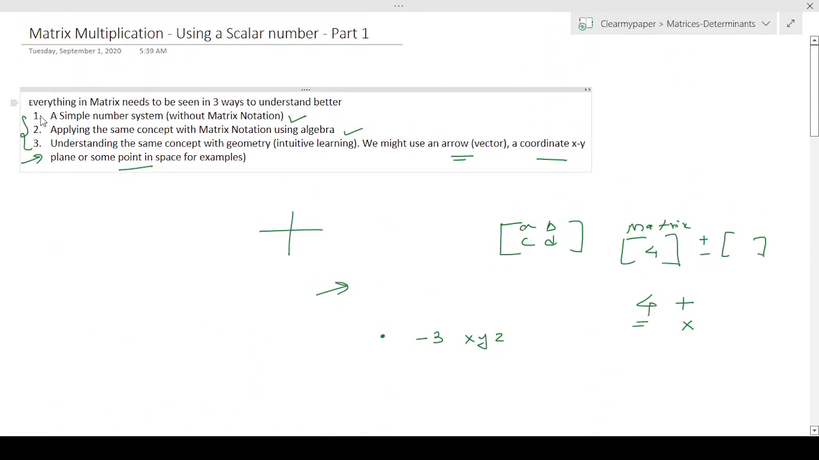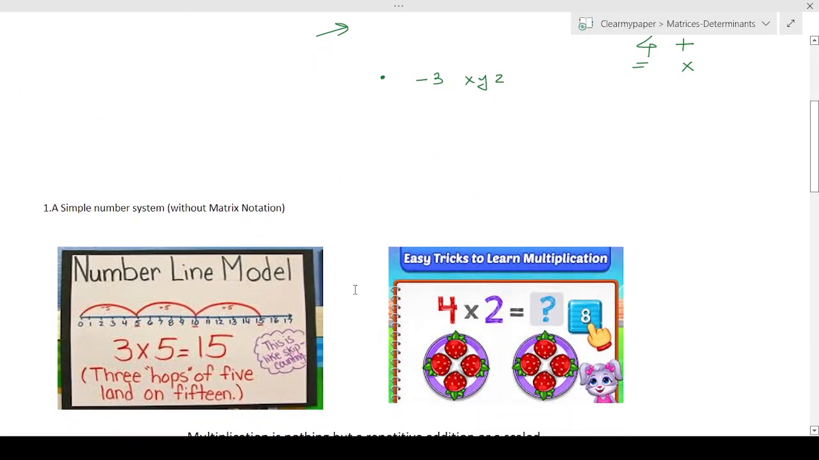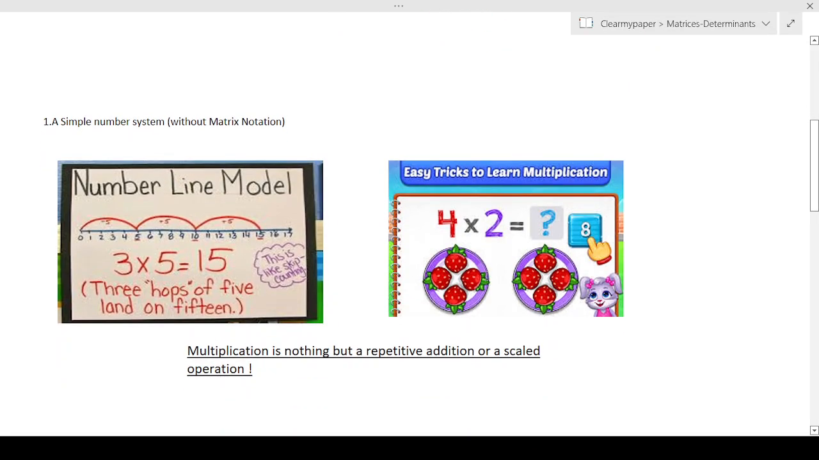Okay, let's take the first topic, the number system. Let's understand what multiplication means in a simple number system. When we multiply two numbers, what does it mean in an intuitive way? For example, let's take basic elementary school mathematics.